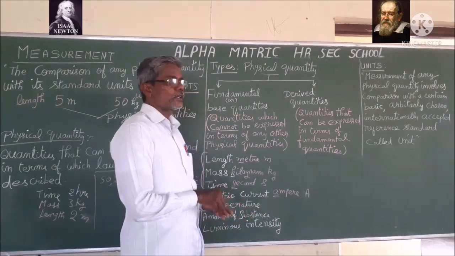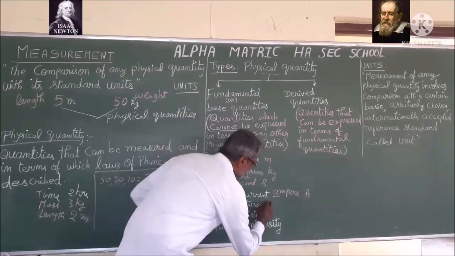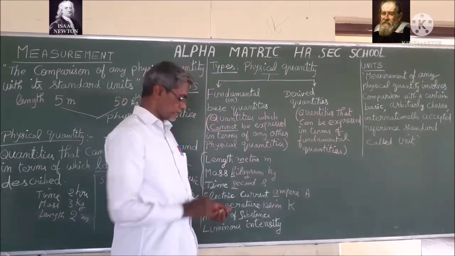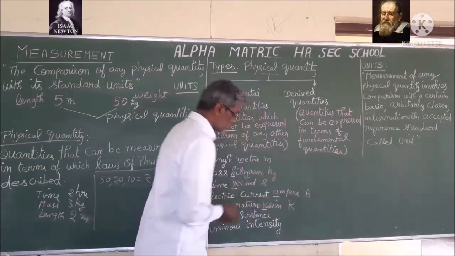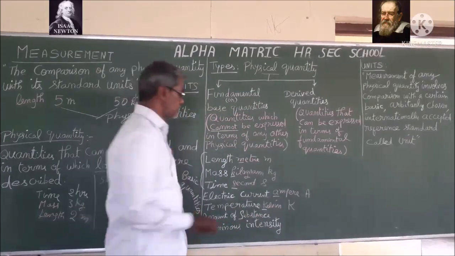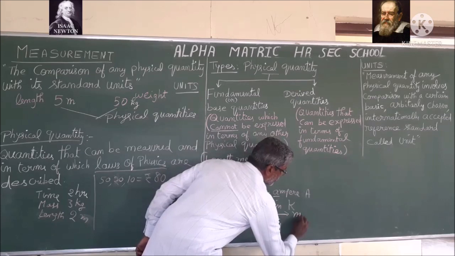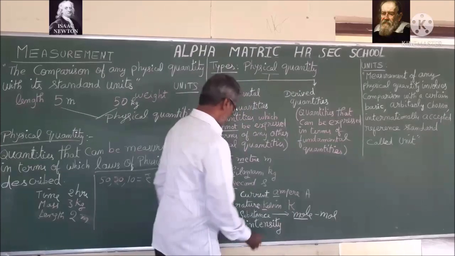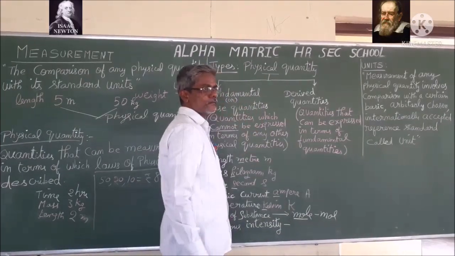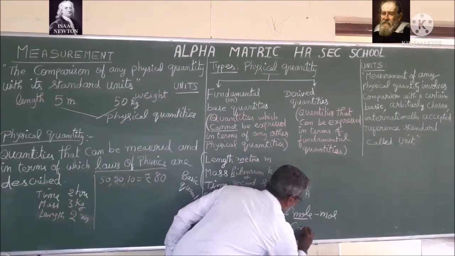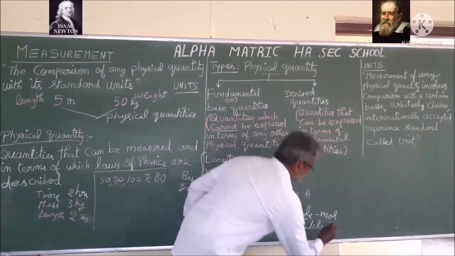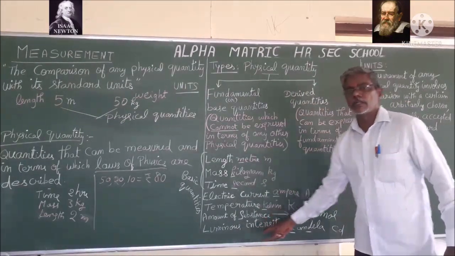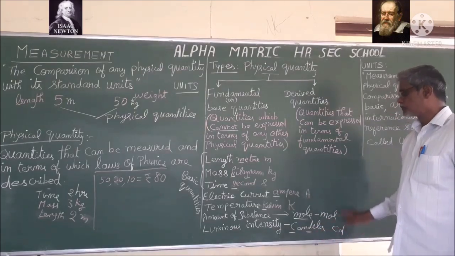Next, temperature. The unit for temperature is Kelvin. Symbol is K. Then, for amount of substance, the unit is mole. Symbol is mol. And for luminous intensity, the unit is candela and the symbol is cd.